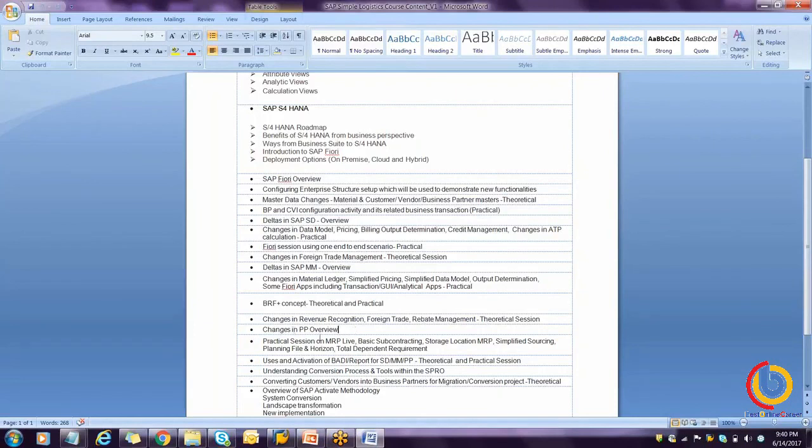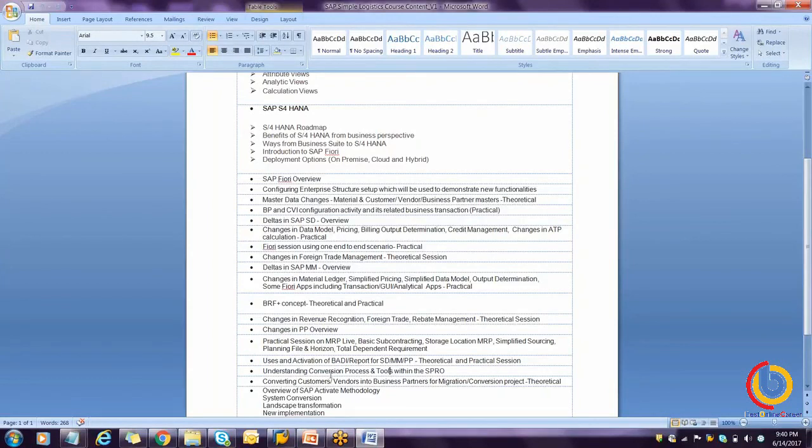Now we can see the changes in PP overview. In the practical session, we can see MRP Live. Now we'll talk about the report that has been introduced in SD, MM, PP. We can see some of them as a practical. We can see the theoretical also in the system.